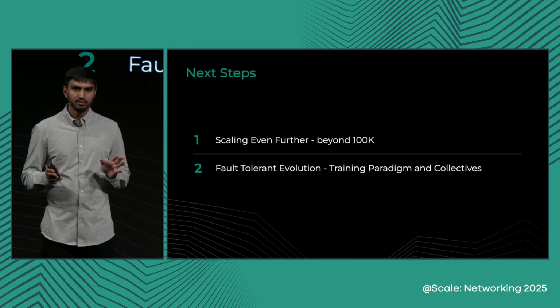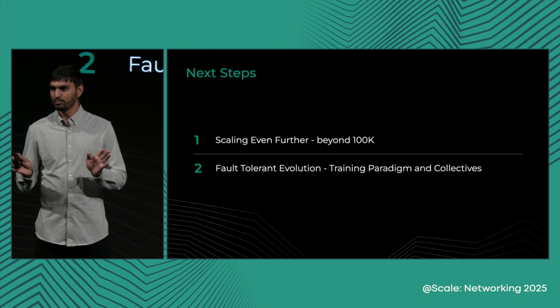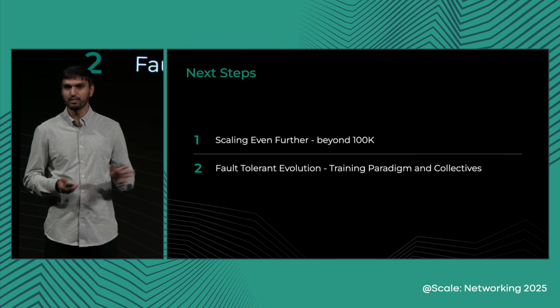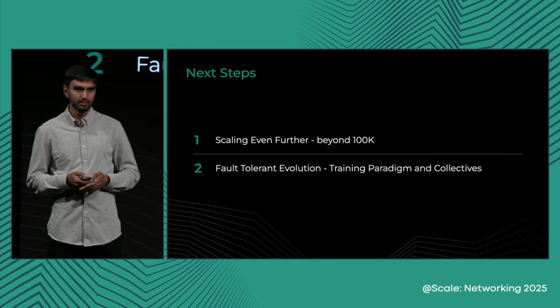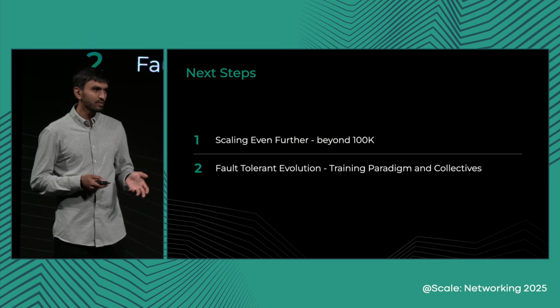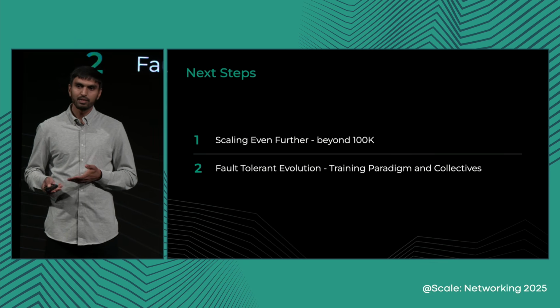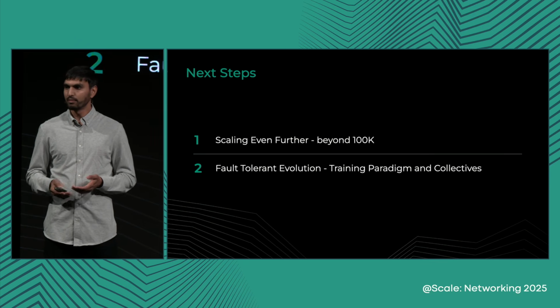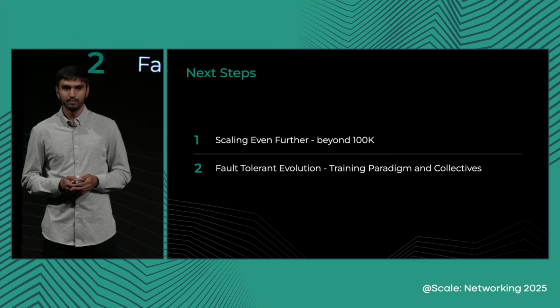For Llama 3, we thought we were done for life at 16K GPUs and we would not need more GPUs to train future LLMs, but we were completely wrong with Llama 4 and wrong again with the million-plus GPU cluster. Fault-tolerant training is an emerging paradigm and its associated collectives are also evolving rapidly. There are many things that are open here.